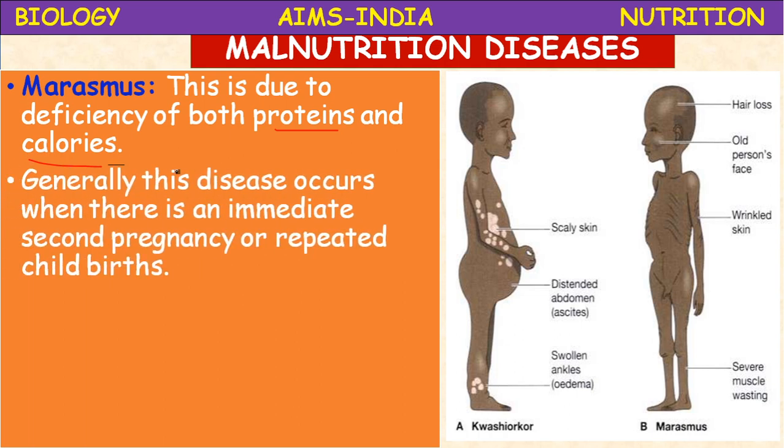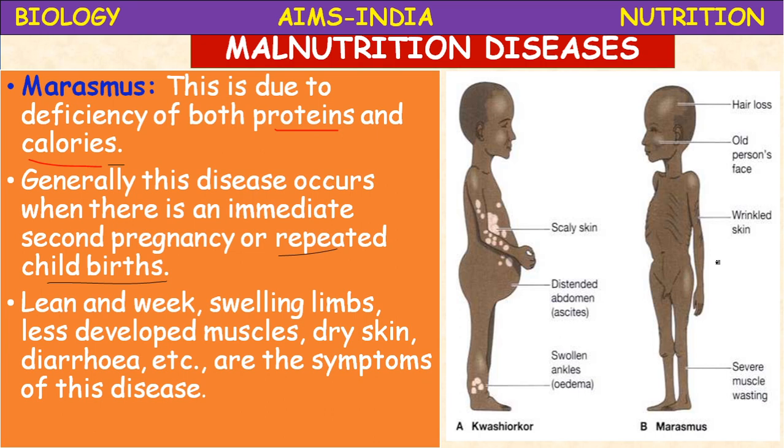This disease, marasmus, generally occurs when there is an immediate second pregnancy or repeated childbirths. There must be some 3 to 5 years gap between each child, as recommended by the health department. If childbirths are repeated without gap, that may lead to marasmus.